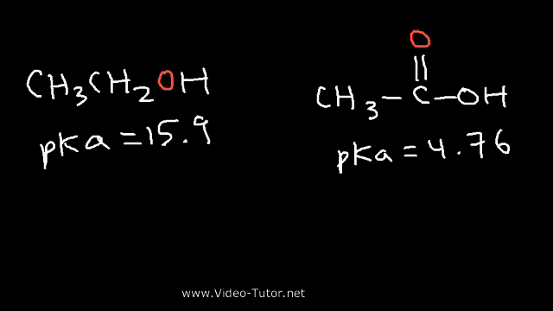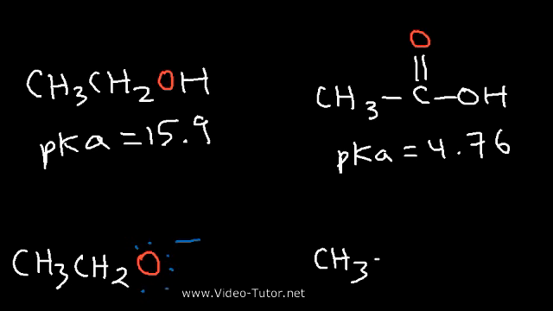Well, there's two reasons for that. But before we get into those reasons, let's talk about the conjugate base of each of these molecules. To draw the conjugate base, simply remove a hydrogen and add a negative charge. The conjugate base of ethanol is known as ethoxide, and the conjugate base for acetic acid is the acetate ion.